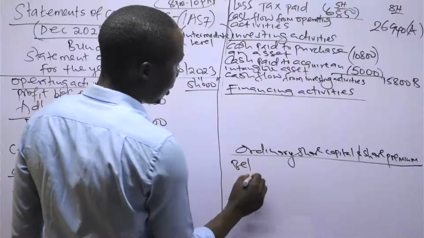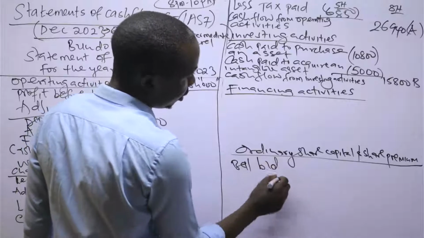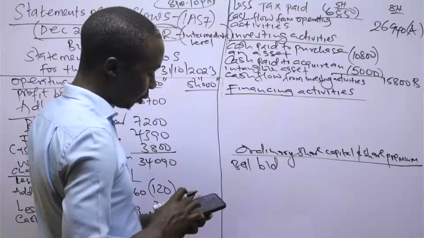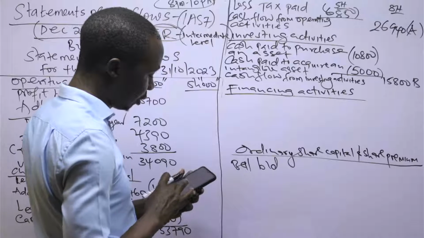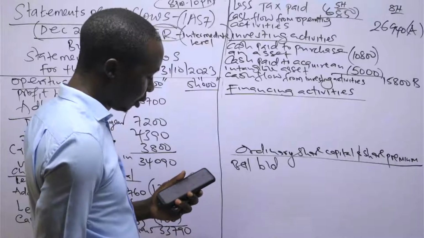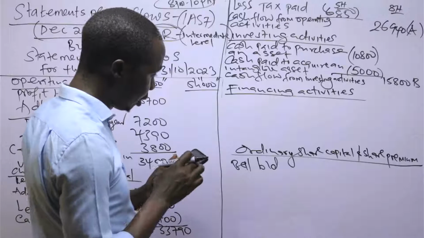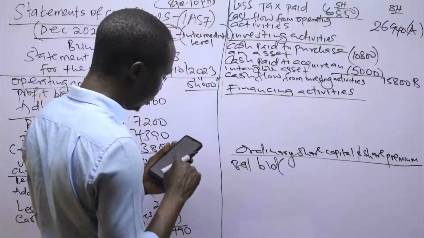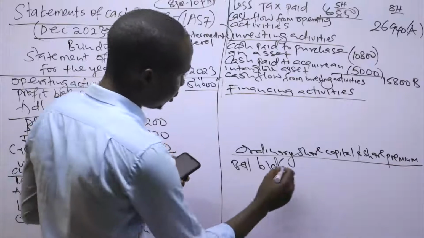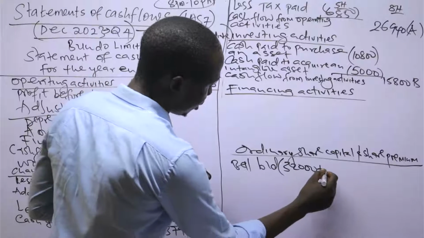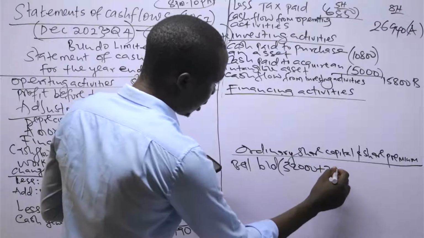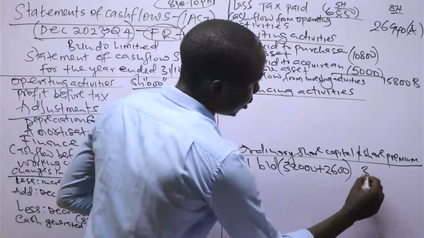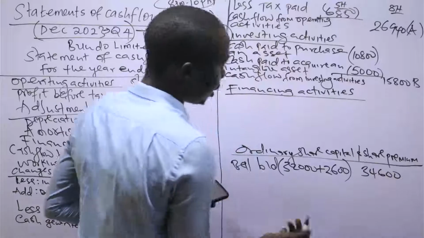So the balance brought down, we combine the two. Based on this question, the balance brought down for the ordinary share capital and share premium, we have 32,000 plus 2,600. So that is 34,600. There was no issue of shares.